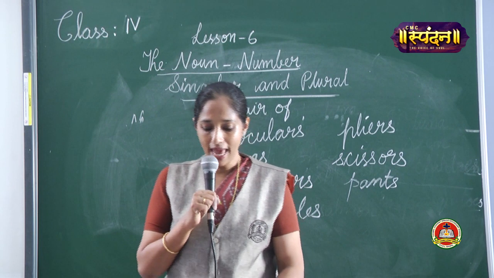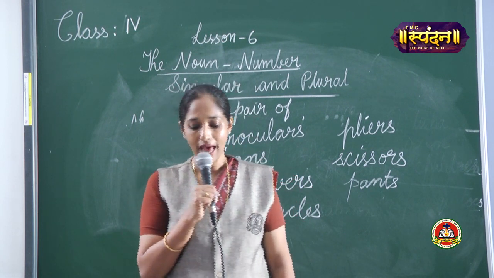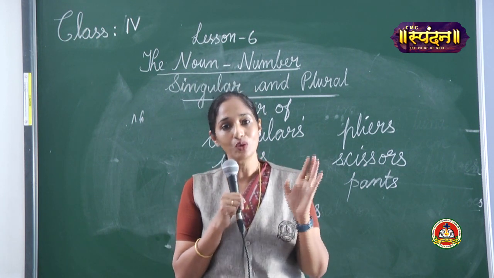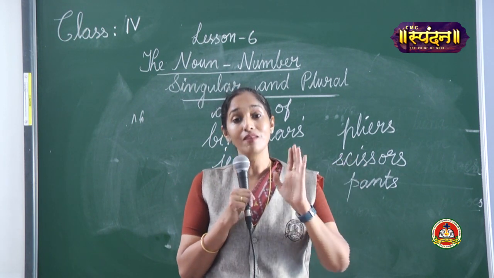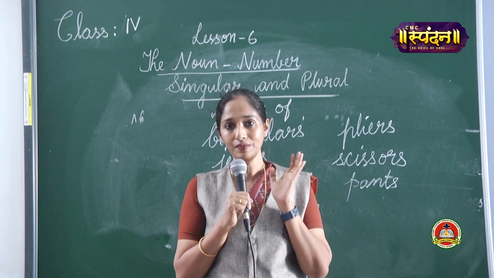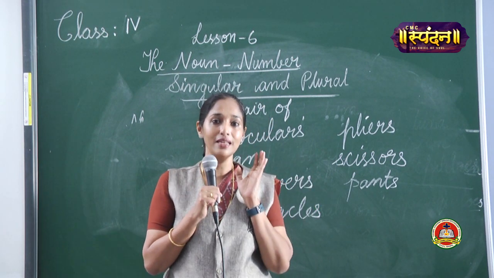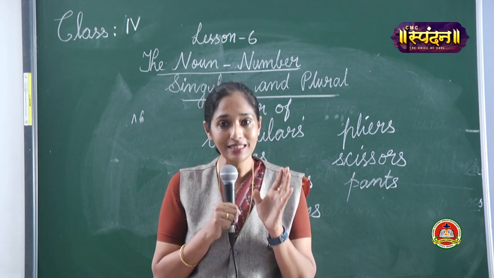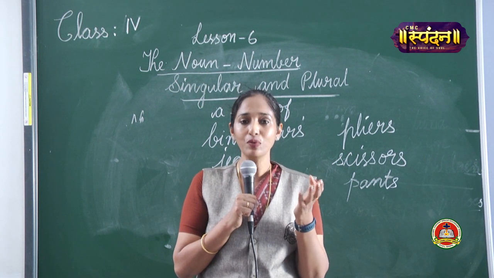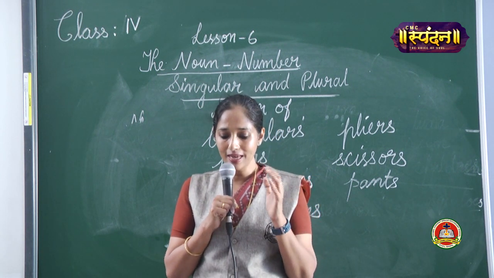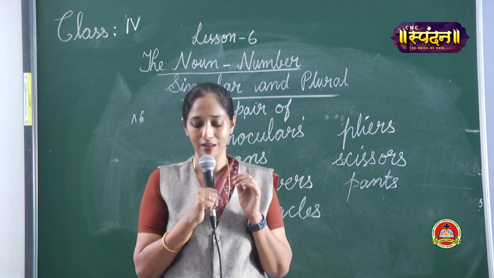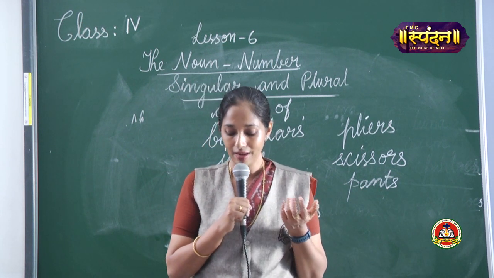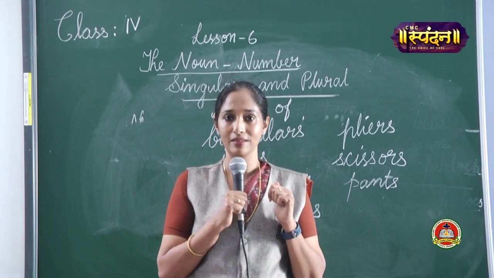If a noun ends in O and before that O there is a vowel, then we add S. And if the noun ends in O and before that O there is a consonant, then what are we supposed to do? We add ES to form the plural. For example, echo, echoes, then hero, heroes, etc.